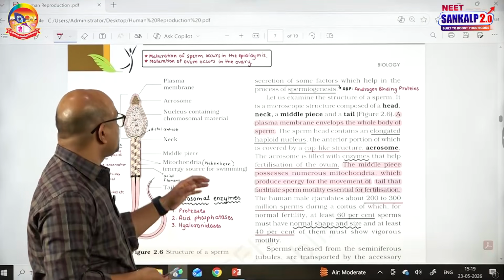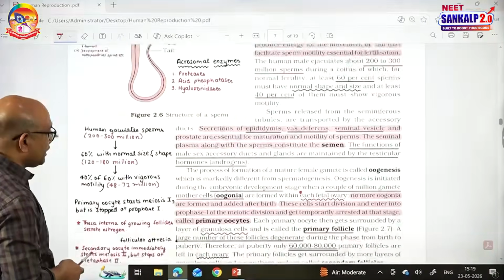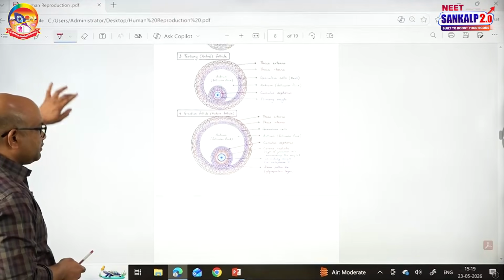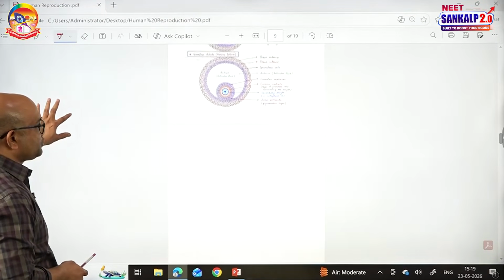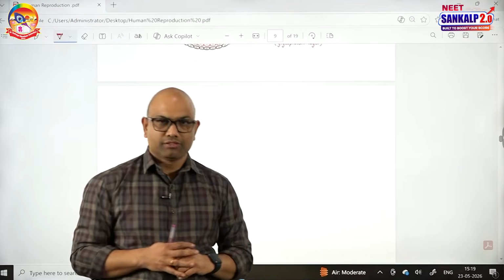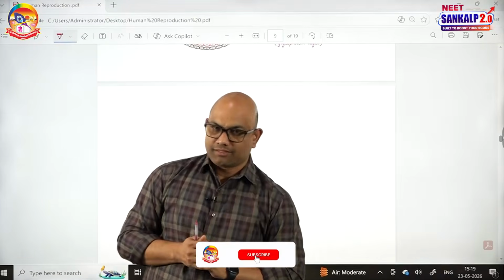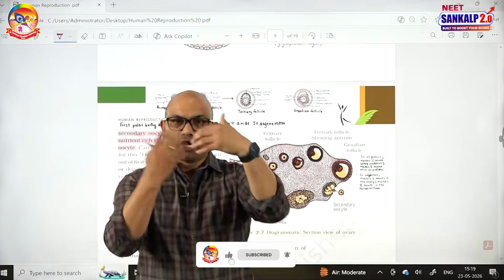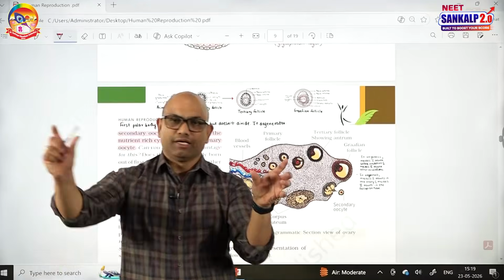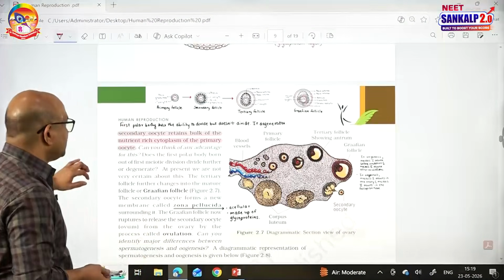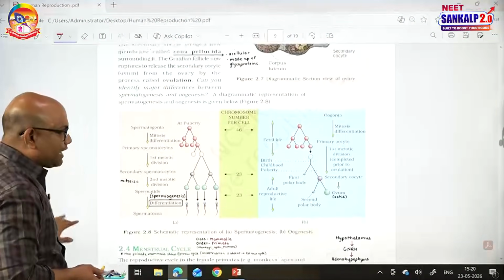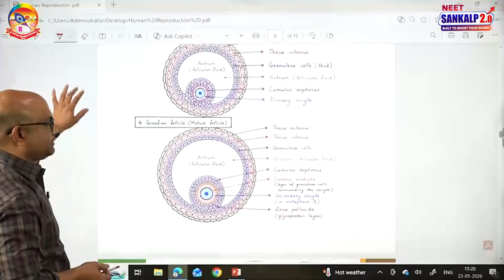So, what about the hormonal regulation of spermatogenesis? During puberty, the hypothalamus secretes GnRH. That GnRH acts on the adenohypophysis. The adenohypophysis produces gonadotropins, FSH and LH. FSH acts on Sertoli cells and produces certain factors. Those factors are involved in spermiogenesis. That is one point.